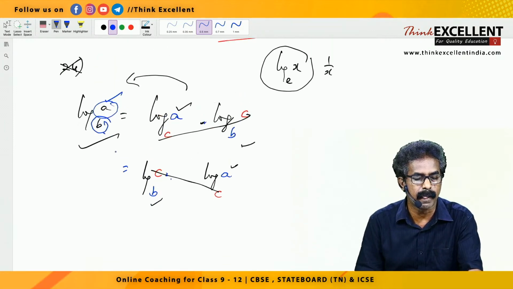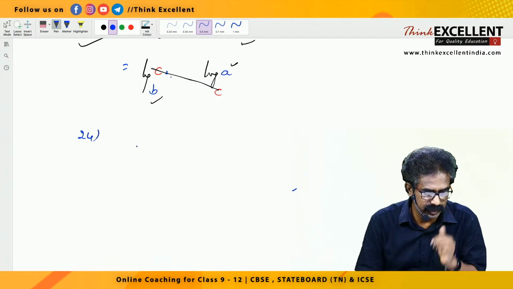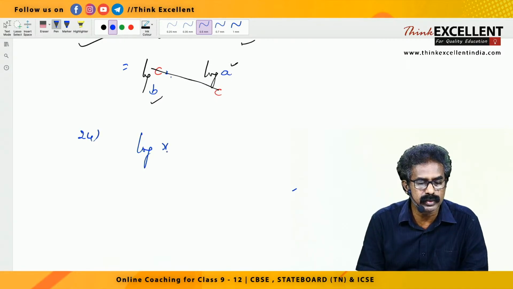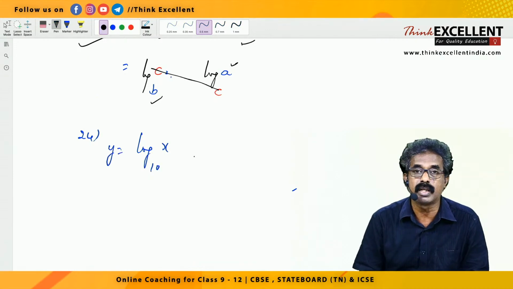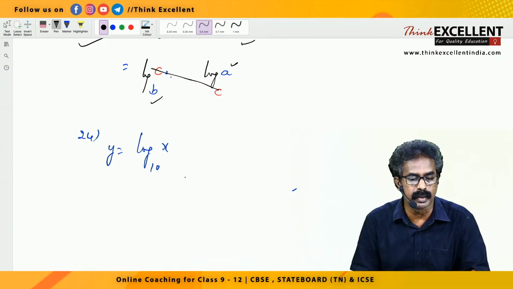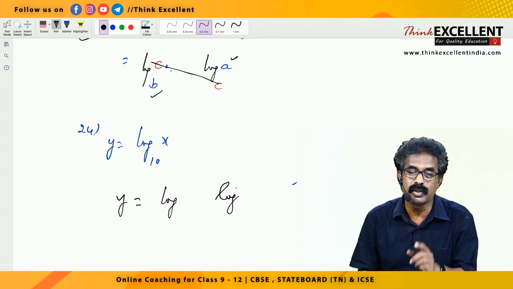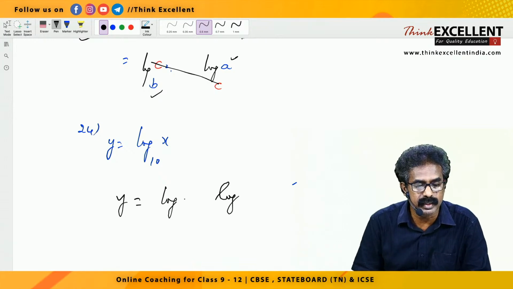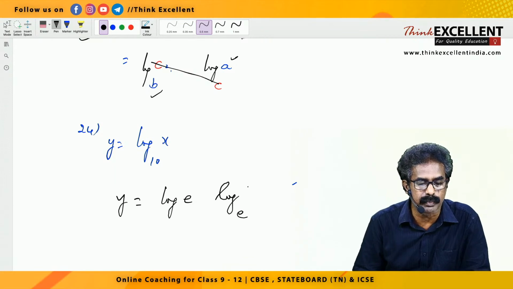Now please listen here. Question number 24. Listen carefully. Suppose I am taking a question, y equal to log x to the base 10. You can't write it as 1 by x, right? What do you do now? You rewrite it. So y equal to log, you write two times log. I want to introduce a letter, what? E, right? So I am writing E here and E here also. Then that x should be in the top, so x you write here and the base 10, here only have space, right? Like this you can write.